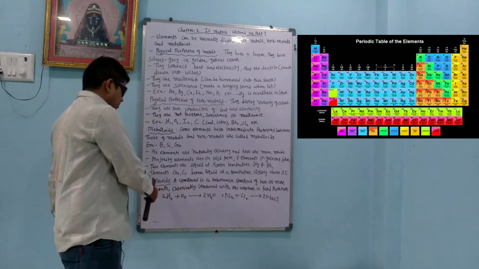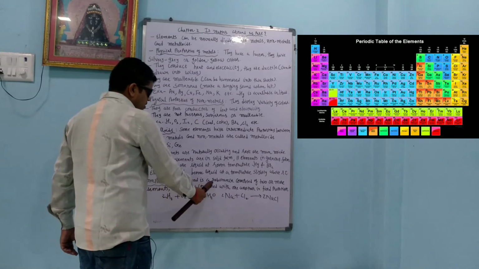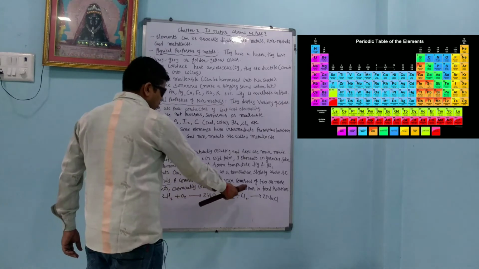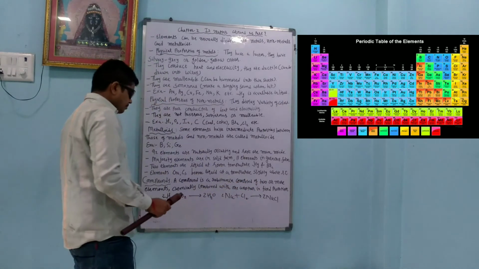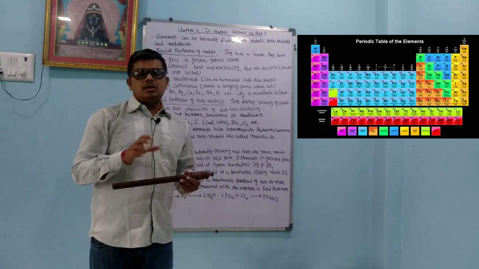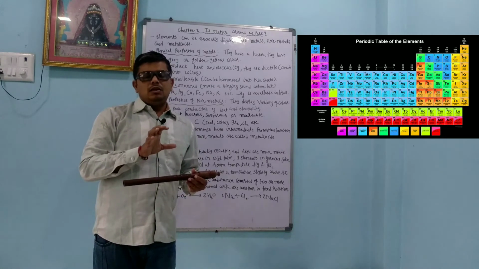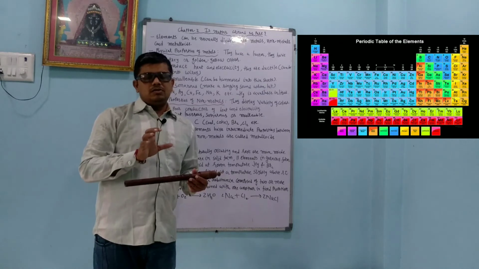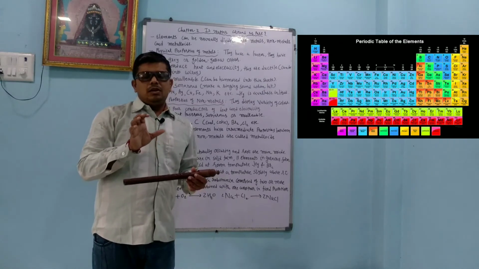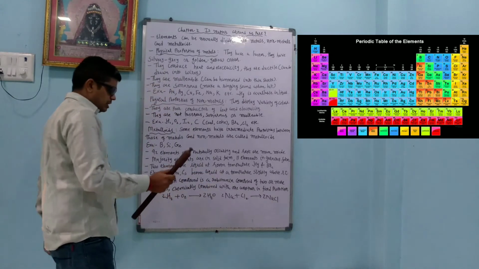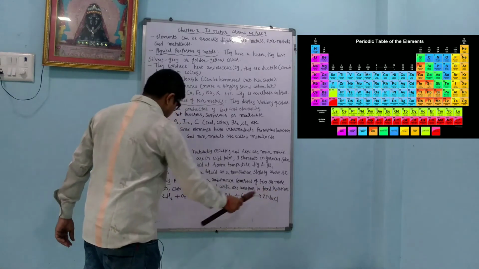Compound. A compound is a substance composed of 2 or more elements chemically combined with one another in a fixed proportion. Like water: water is made up of what? H2O, hydrogen and oxygen. Sodium chloride is made up of what? NaCl is made up of sodium and chlorine in a fixed proportion. Okay, this is what is important: fixed proportion.